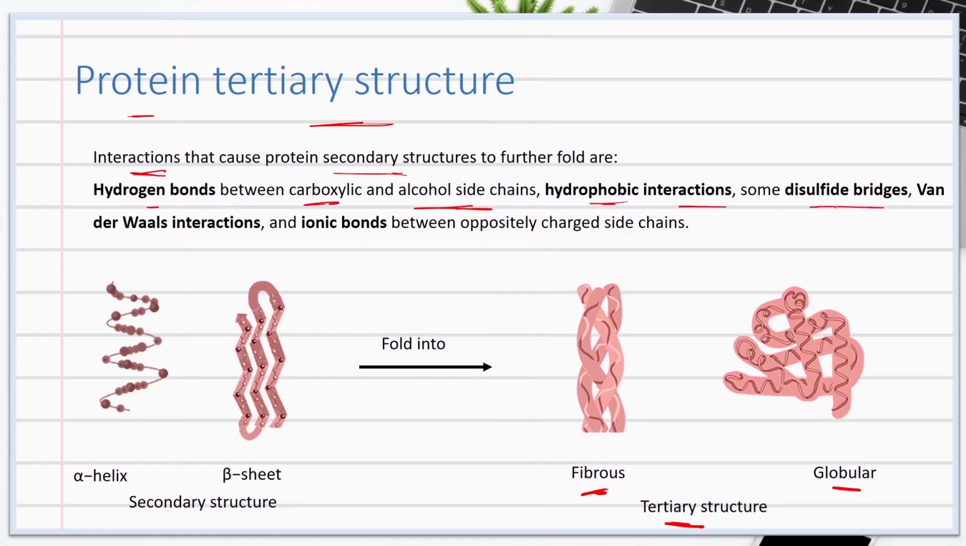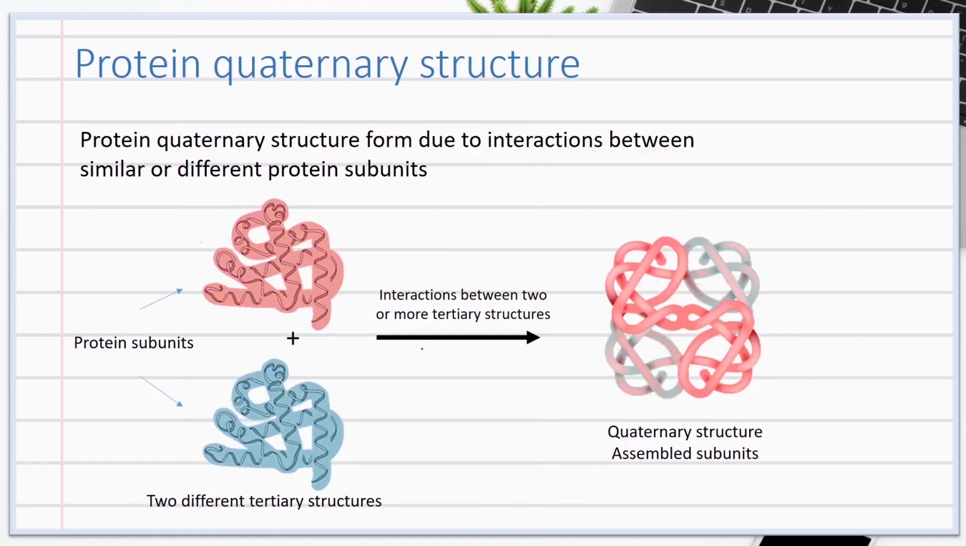Also, ionic bonds between oppositely charged side chains have a role in interactions that result in the formation of the tertiary structure. The tertiary polypeptide chains interact similarly to the secondary structures and fold into the quaternary structures. The individual polypeptide chains join together, guided by specific interactions, to create a protein complex quaternary structure.